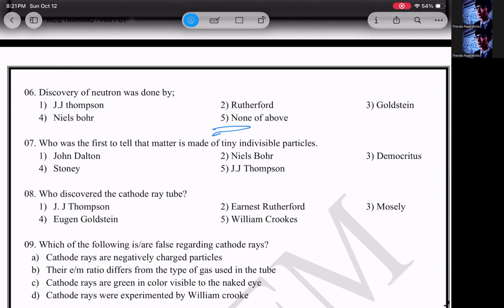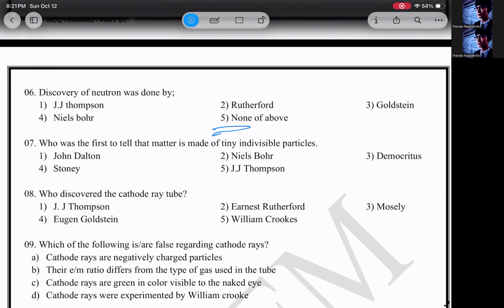James Chadwick did it with that beryllium boron plate, the Geiger counter, alpha emitter, wax and everything. He did the experiment and found out that neutrons are real particles which don't have a charge.